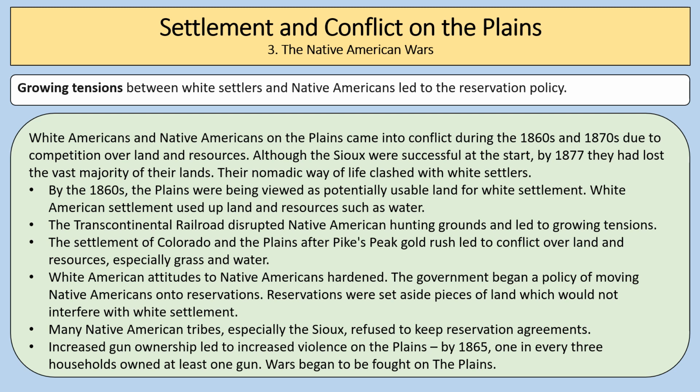White American attitudes towards Native Americans hardened. Manifest destiny was something that many of the Americans believed in. And the government began a policy of moving Native Americans onto reservations. Reservations were set-aside pieces of land which would not interfere with white settlement. Now, many Native American tribes, especially the Sioux, refused to keep reservation agreements. Increased gun ownership led to increased violence on the plains, and by 1865, 1 in every 3 households owned at least 1 gun. Wars began to be fought on the plains.